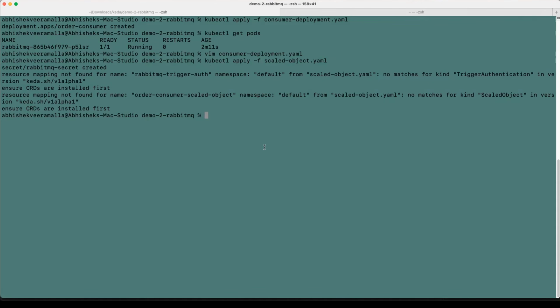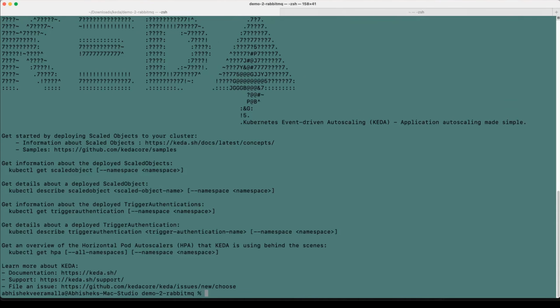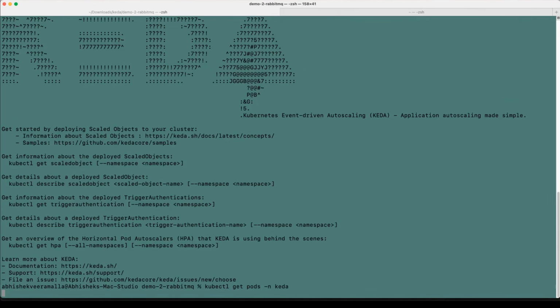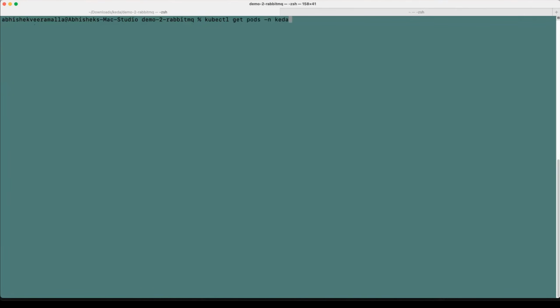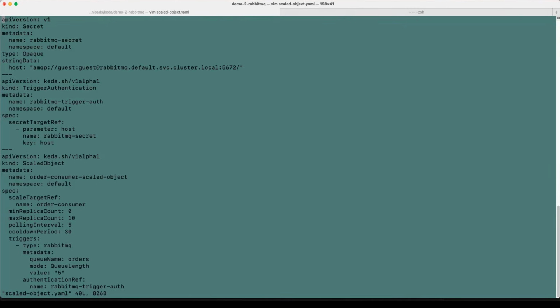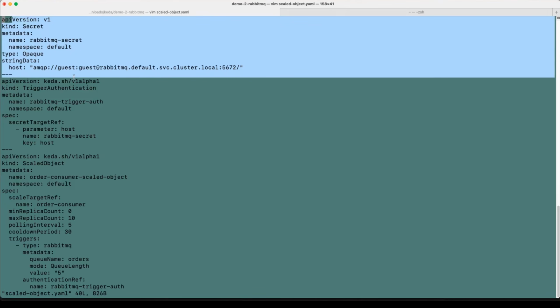No problem. Let's install. So helm install keda, create a namespace. kubectl get pods -n keda. Okay, let's wait for it. In the meanwhile, let me show you the scaledobject.yaml configuration. This time it is a little complex. Previously we just used cron, so it was straightforward. First, I am using a secret resource.